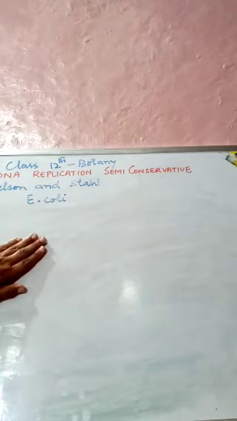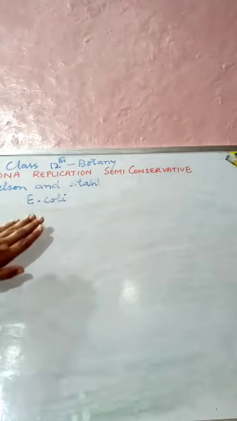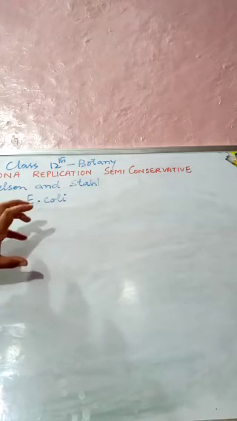By carrying out the experiment on the cells of E. coli, they have proved that DNA replication is semi-conservative.